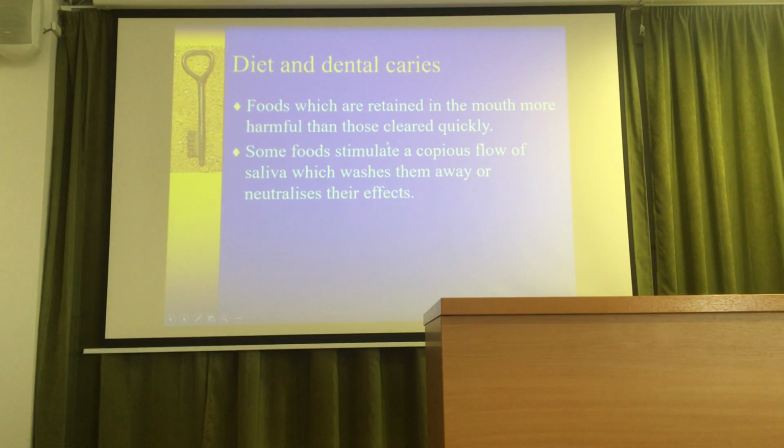And some foods stimulate the flow of saliva, which washes them away and neutralizes their effect. So the oral clearance is very important. For example, the chewing gum I was talking about now. It activates and also stimulates the salivary glands a little bit, and the saliva flow is a little bit higher if we use chewing gum. And the oral clearance of the foods happens more easily.